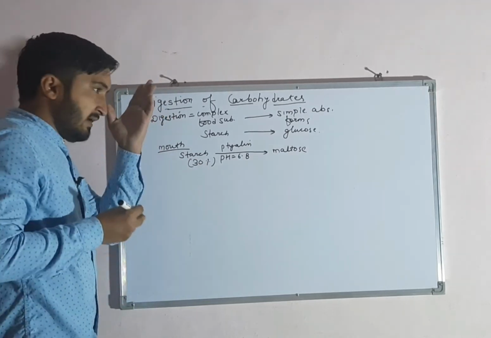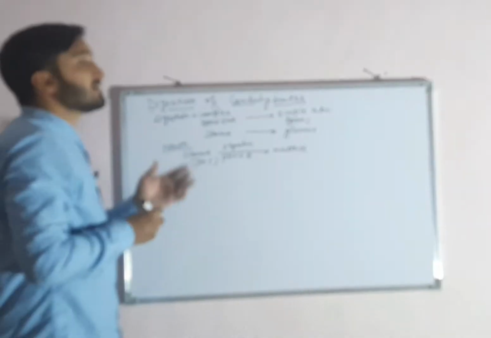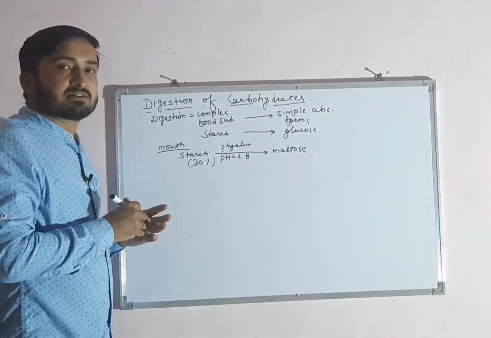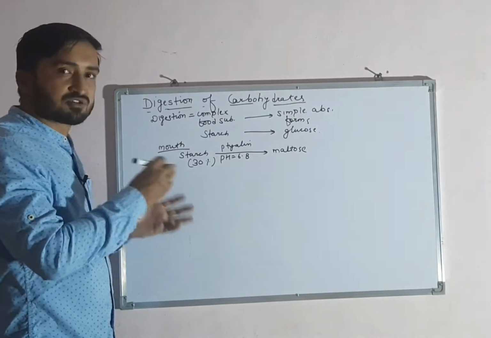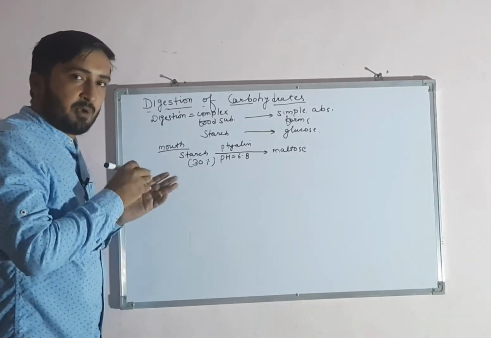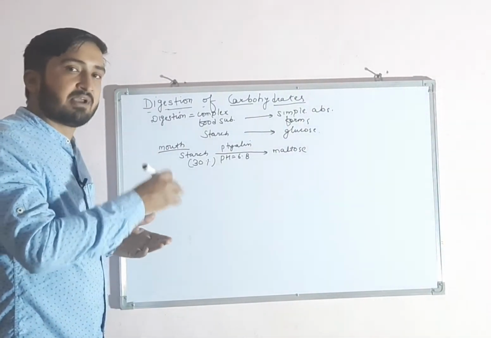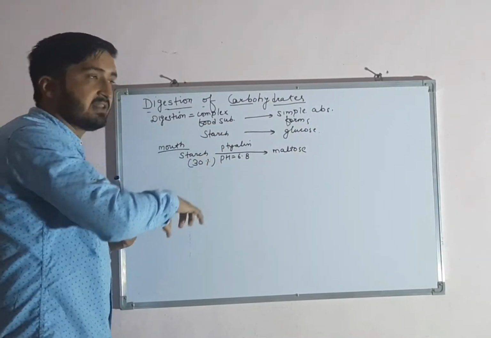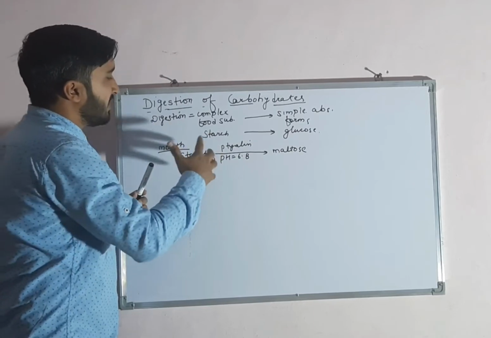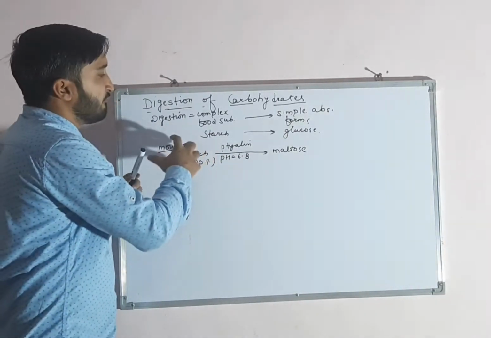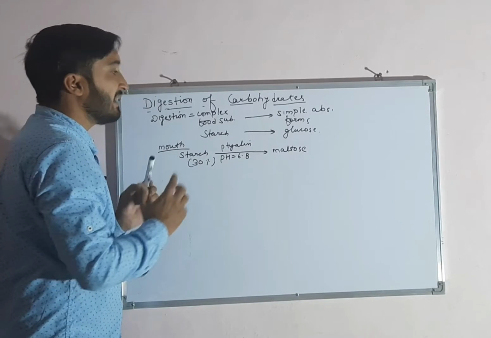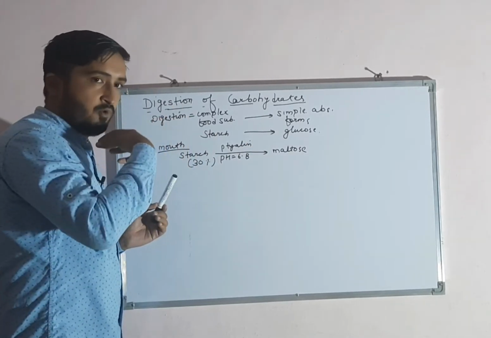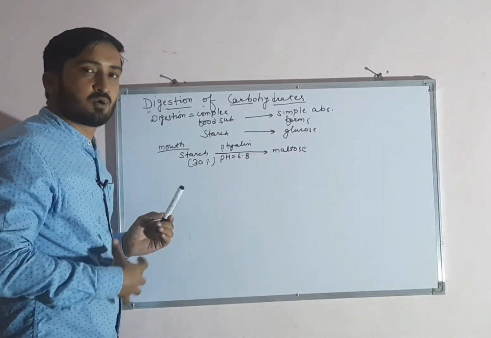The complete digestion occurs with the help of the digestive glands. In mouth, the digestive glands are called salivary glands, which are present outside the buccal cavity, such as parotid gland, sublingual gland and submaxillary gland. Their secretion is present inside the buccal cavity, and it is called saliva. When food is thoroughly mixed with saliva, it is converted into a form called bolus, and now this bolus is moved into the esophagus and then into the stomach